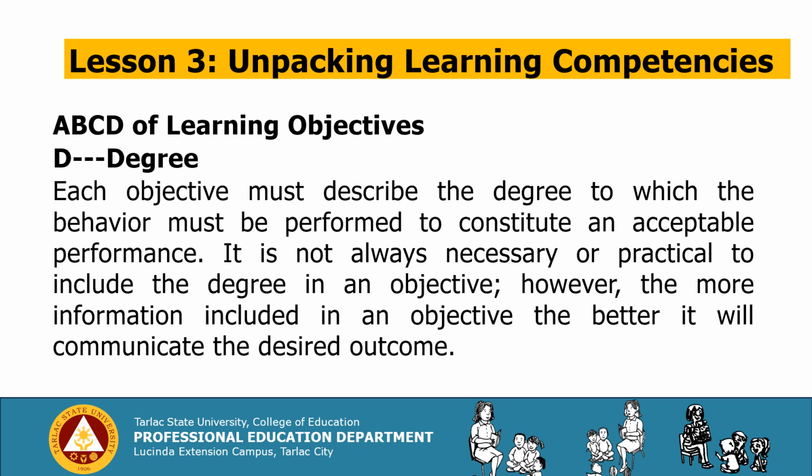As for the learning objectives of ABCD, D stands for degree. Each objective must describe the degree to which the behavior must be performed to constitute an acceptable performance. It is not always necessary or practical to include the degree in an objective. However, the more information included in an objective, the better it will communicate the desired outcome. The degree can include criteria such as speed, accuracy, and quality. Examples: without error, 9 out of 10 times, within 60 seconds, etc.